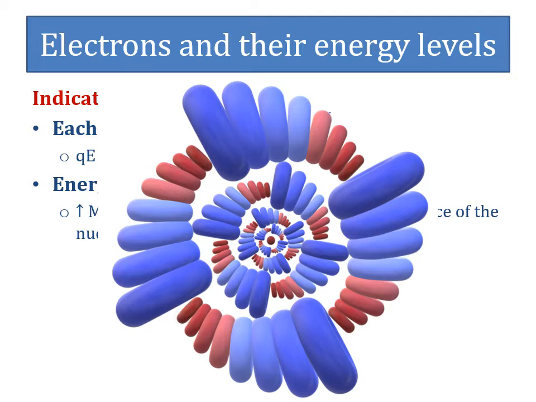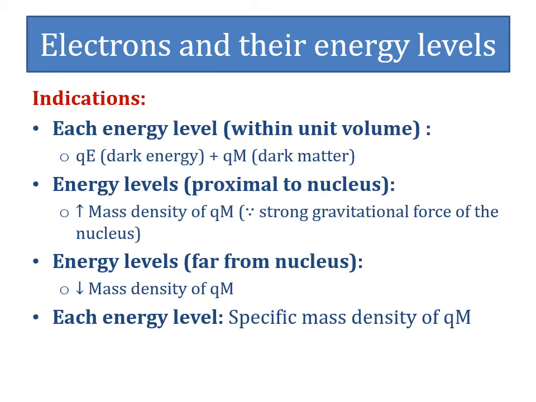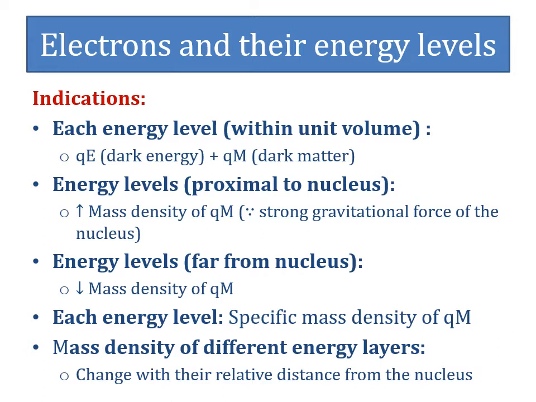This hypothesis is based on the axiom that dark matter can be attracted by the strong gravitational force of the nucleus. Further, it is also hypothesized that as the distance of dark matter from the nucleus increases, the gravitational force on it decreases proportionally. So, the mass density of dark matter present within the energy level far from the nucleus is lesser as compared to the energy level present nearby the nucleus. Therefore, from the above hypothesis, it can be derived that each energy level has a specific mass density of dark matter, and the mass density of different layers changes with the change in their relative distance from the nucleus.